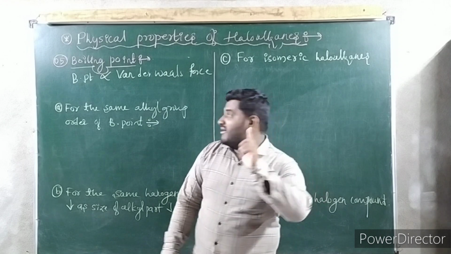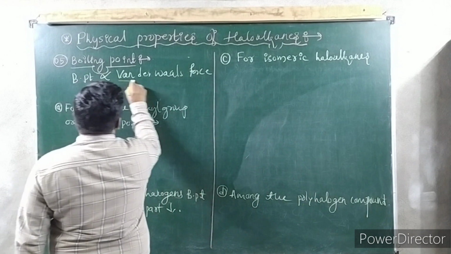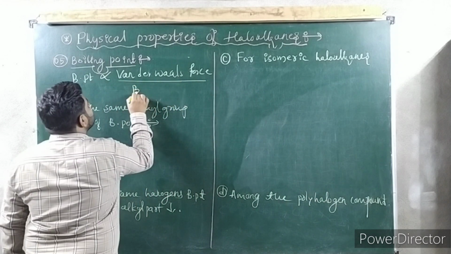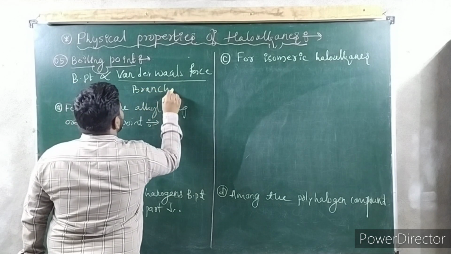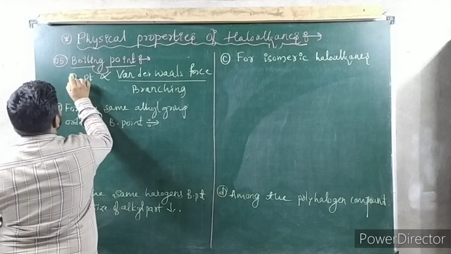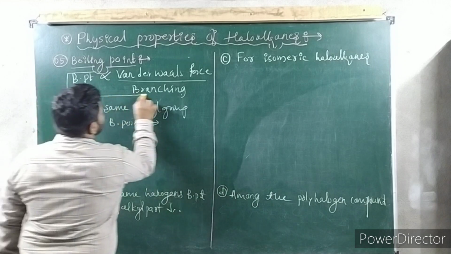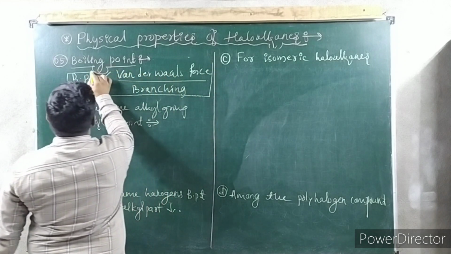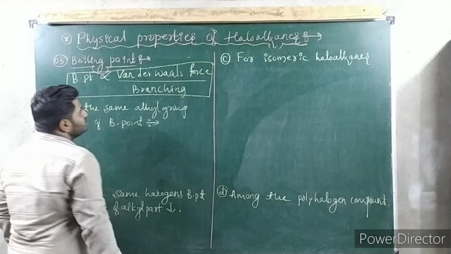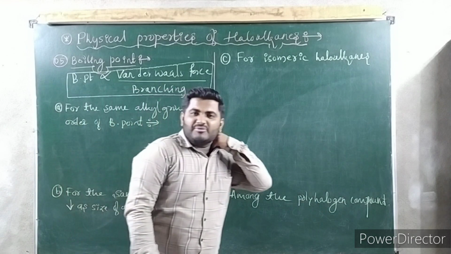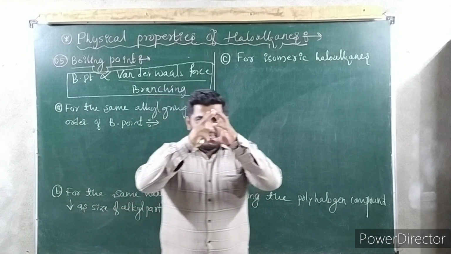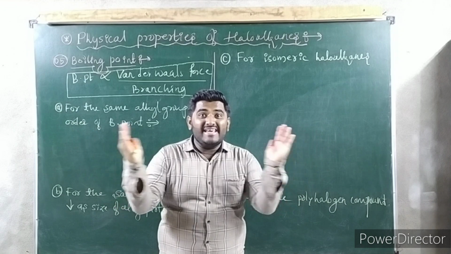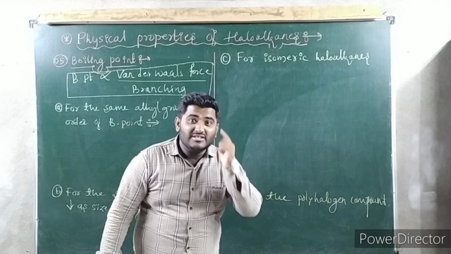And one more point you have to remember: boiling point is inversely proportional to branching. So what is the meaning, sir? Inversely proportional to branching means as branching increases, surface area decreases. Remember this point.